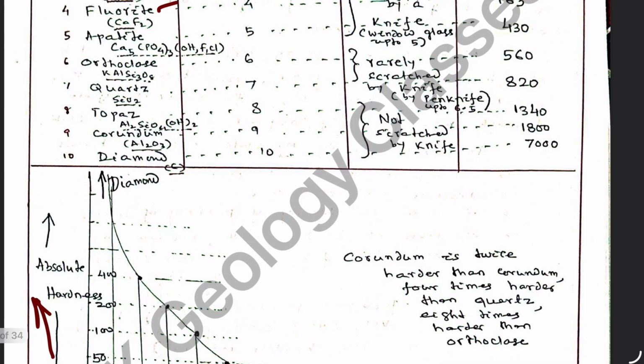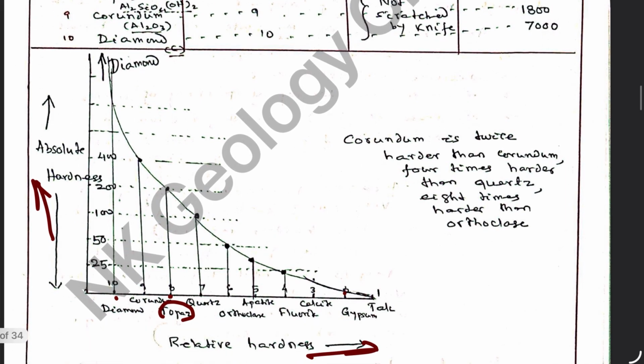So when you talk about this absolute hardness scale and relative hardness scale as shown here, we see that corundum has Mohs scale 9, but absolute hardness is about 400. So corundum is twice as hard as topaz, because topaz has hardness 200.